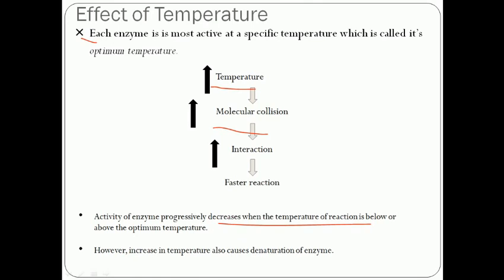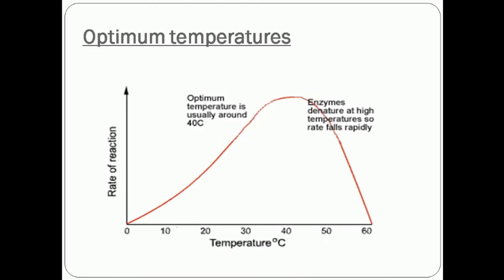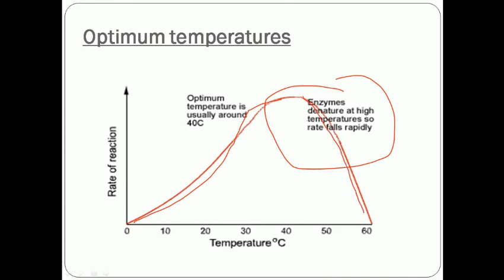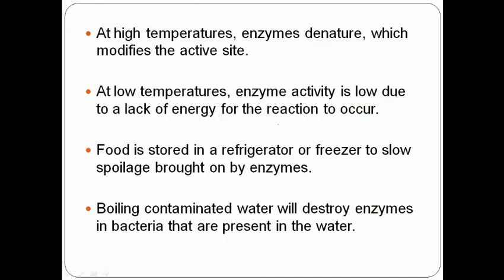The rate of the reaction will increase up to a certain optimum temperature, but at higher temperature there is a sudden fall in enzyme activity, because proteins become denatured, and they form the basic structure of the enzyme.